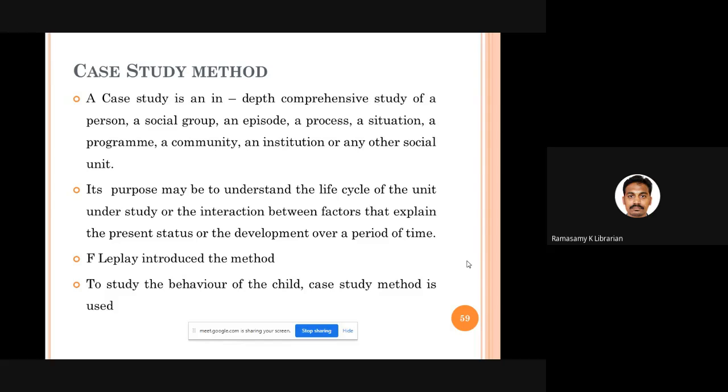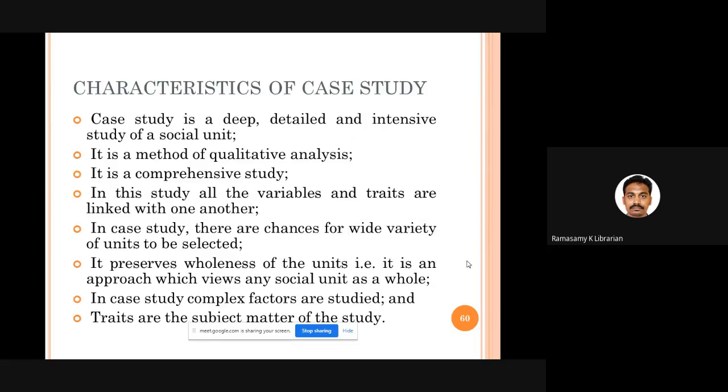For example, there is a child of 15 years old. He is not mentally well. He doesn't like anything, he doesn't do anything. He's having some problem. So what does the doctor do? The doctor takes the child into consideration and tries to see the entire life history of the child. Whatever happened in the past in the child's life, all those things are considered, and the doctor tries to give some remedial measures. This is F. Replay, who introduced this particular case study method.